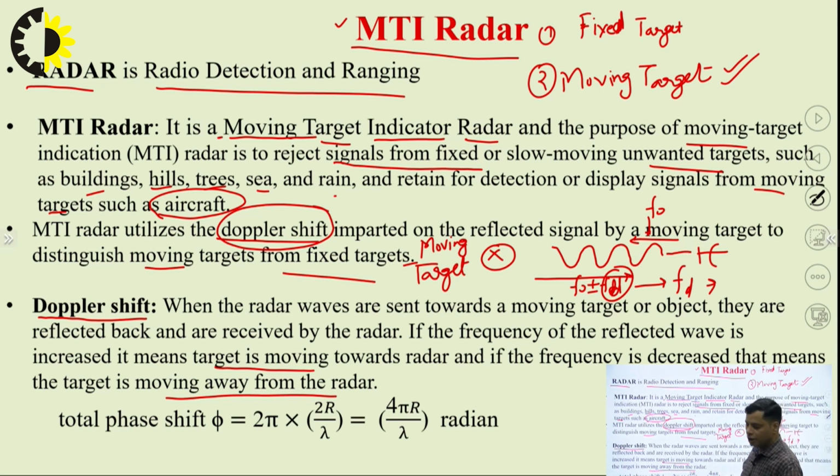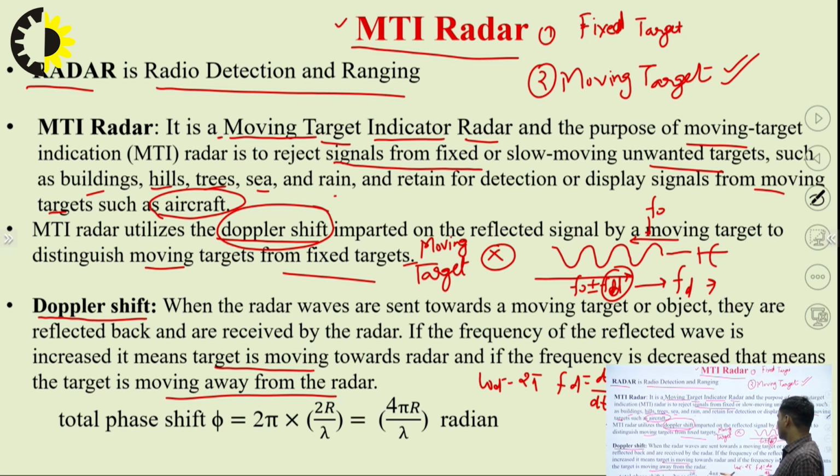To calculate this value of fd, let's say omega d is equal to 2 pi fd, that is simply omega d is equal to d phi by dt, where the total phase is 2 pi into path difference. Path difference is 2r by lambda, from transmitter to target and target to receiver. The distance traveled from this antenna to the target is r, and reflected back, so the total distance covered is 2r.